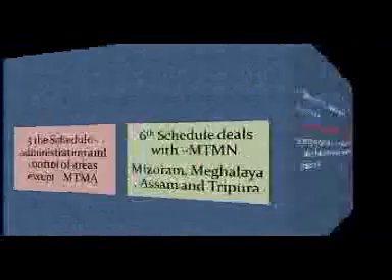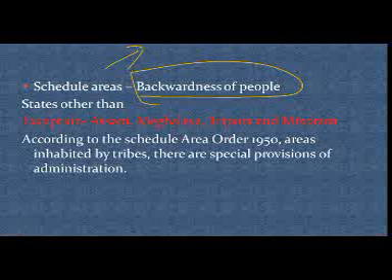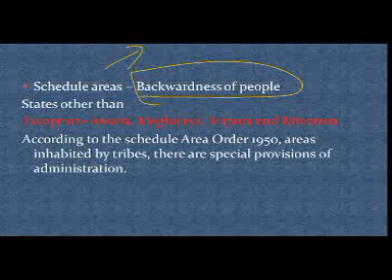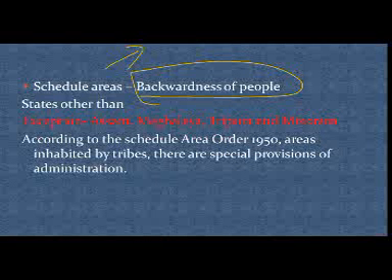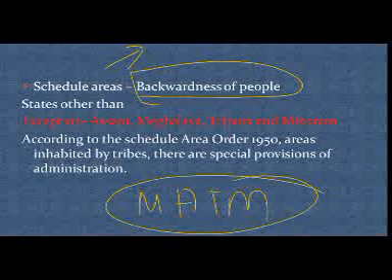Let's go to another slide. So we can see here that scheduled areas are known for the backwardness of people, and states other than Assam, Meghalaya, Tripura and Mizoram, which I call MATM. You can keep any keyword associated with it.